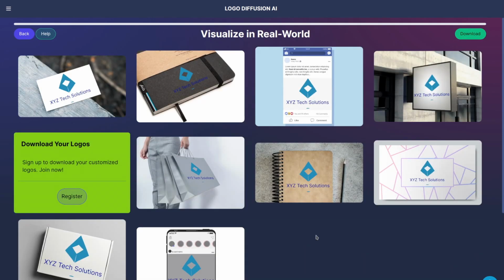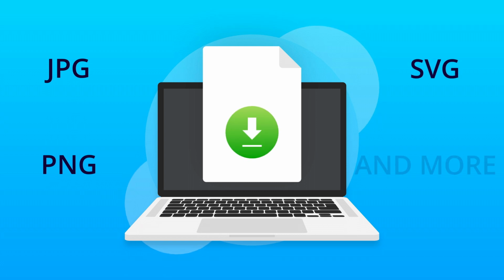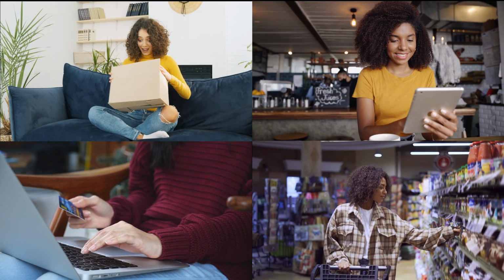Now, see your logo come to life in real-world scenarios. Logo Diffusion AI delivers your logo in all the formats that you will ever need. Don't settle for generic logos. Create a truly unique logo that you and your customers will fall in love with.